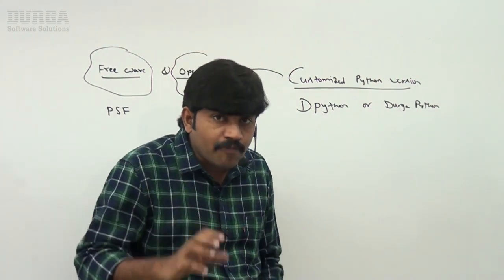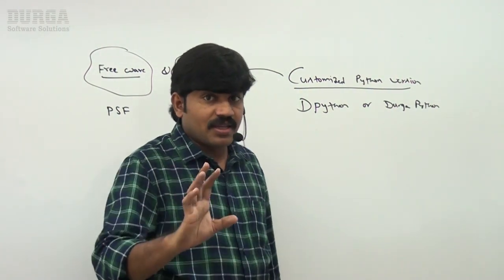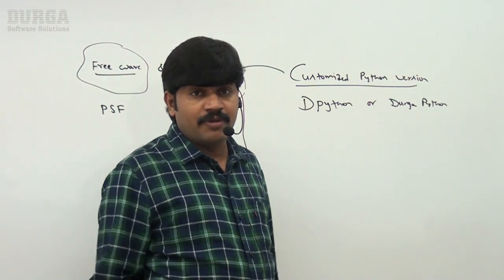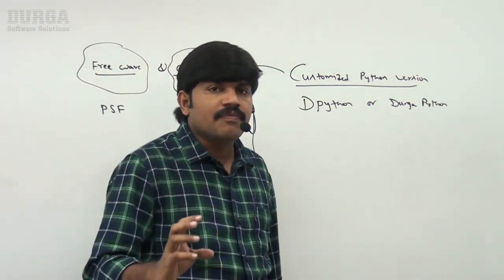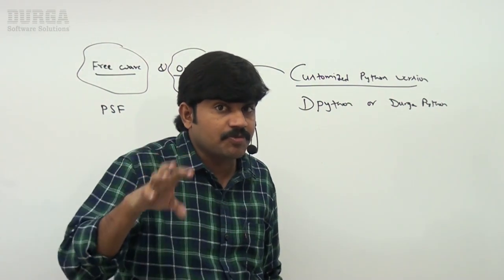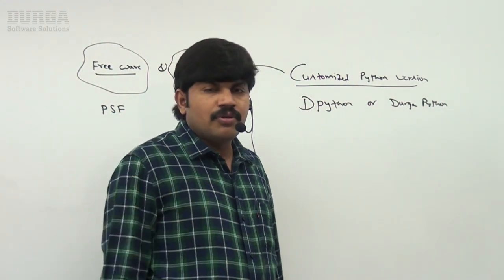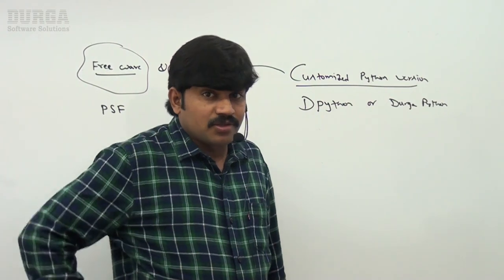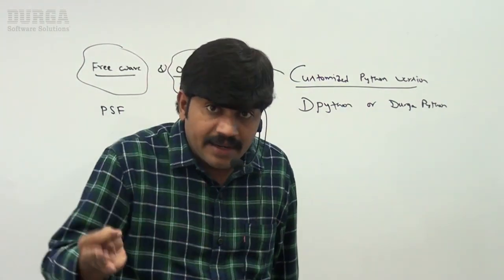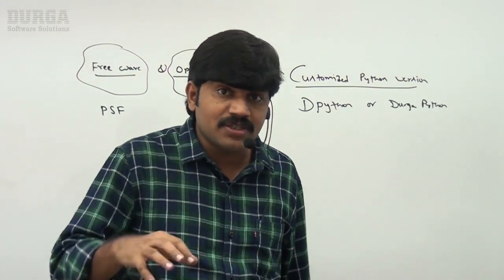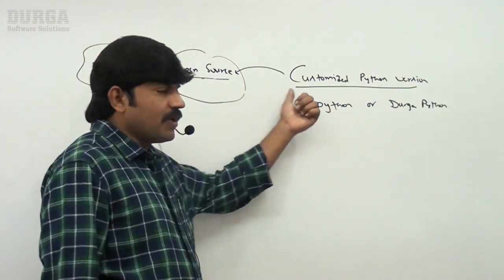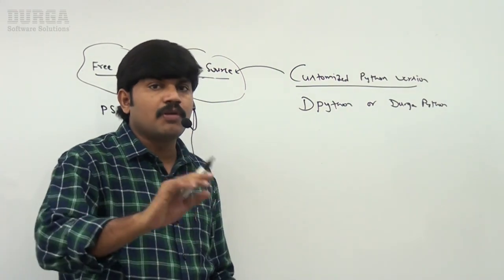So for Python, multiple flavors are available. Each flavor itself is a customized version of Python to fulfill a particular specific requirement. The same rule is applicable for Unix also. In the case of Unix, there are Ubuntu, Linux, Red Hat Linux, multiple flavors of Unix. The same terminology for multiple flavors is also possible for Python because it is open source.